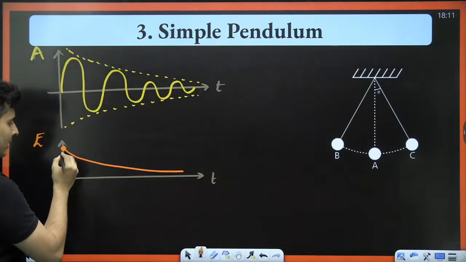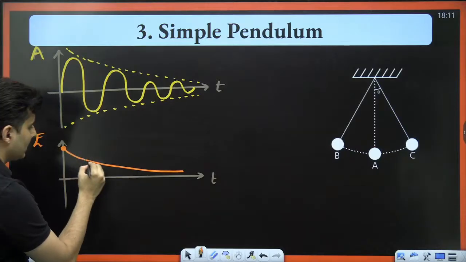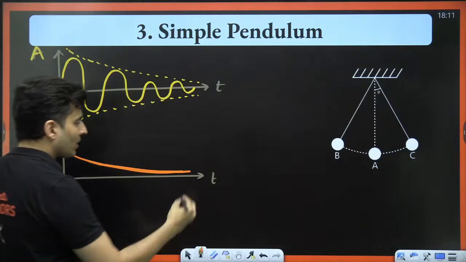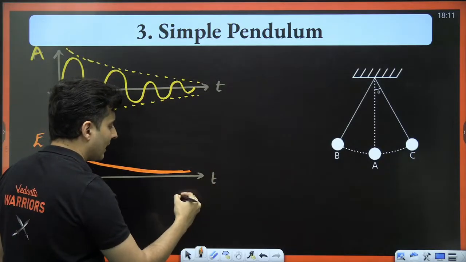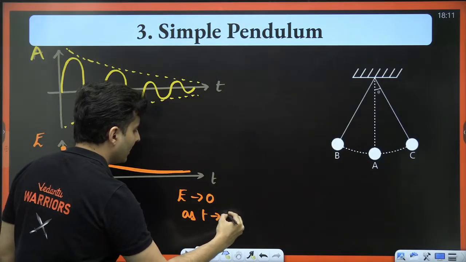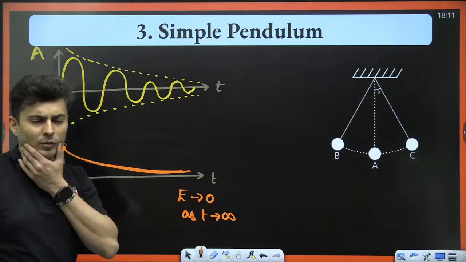First it will have maximum energy, then slowly the energy will go off and it will tend towards zero. So here I can say the energy tends to zero as time becomes very large. That means time tends to infinity. This is how the energy graph looks like.